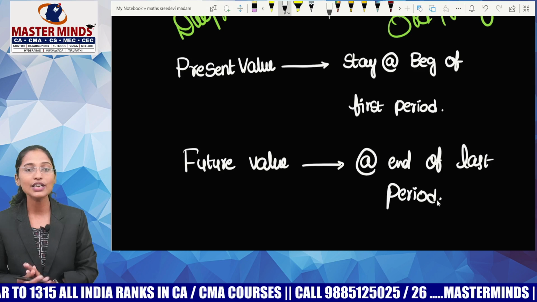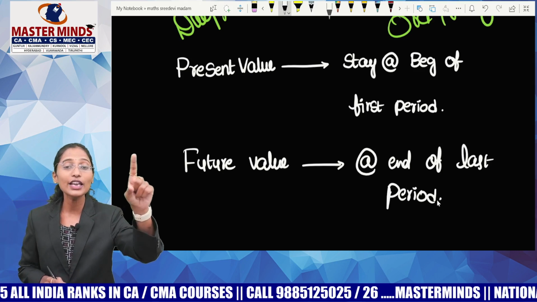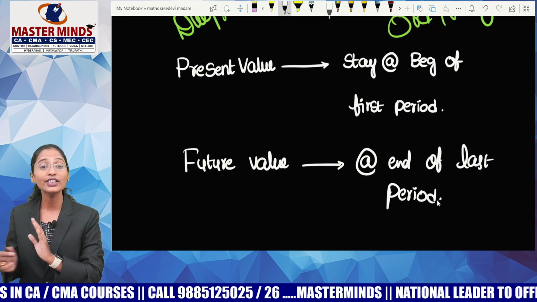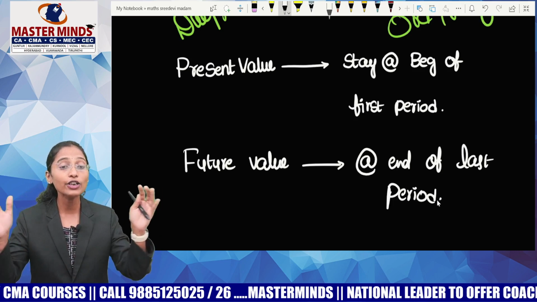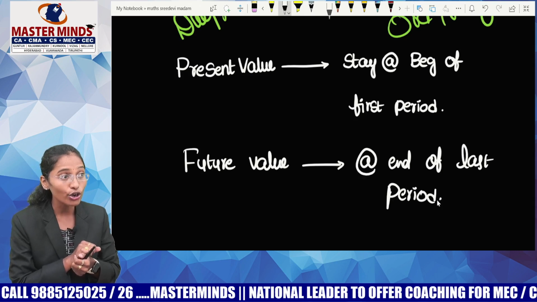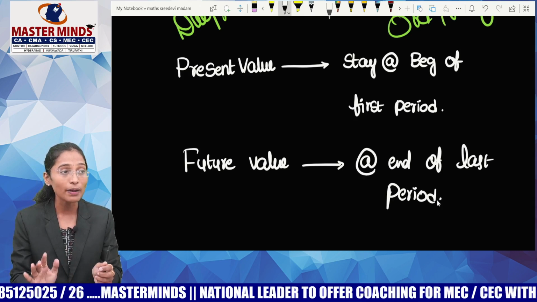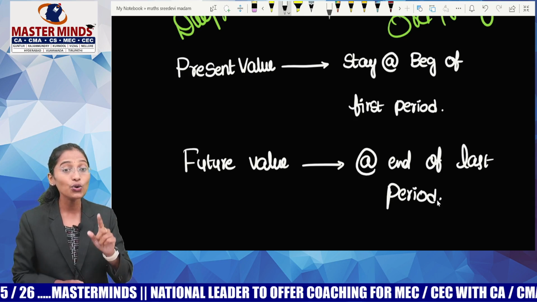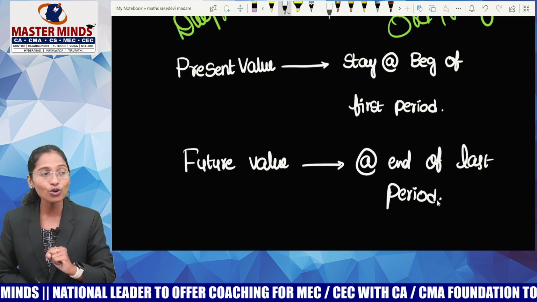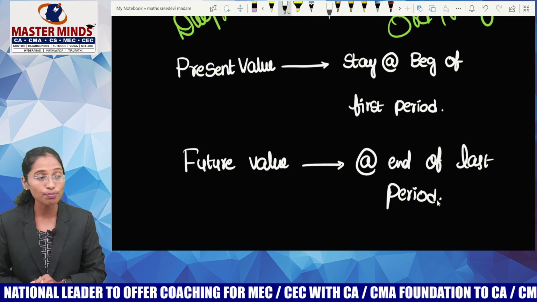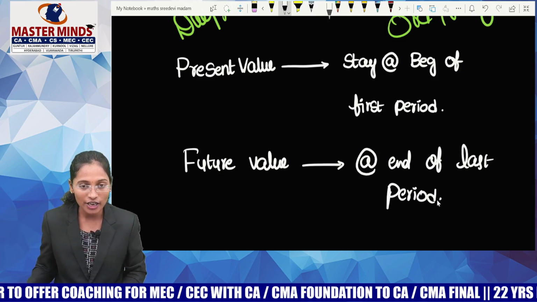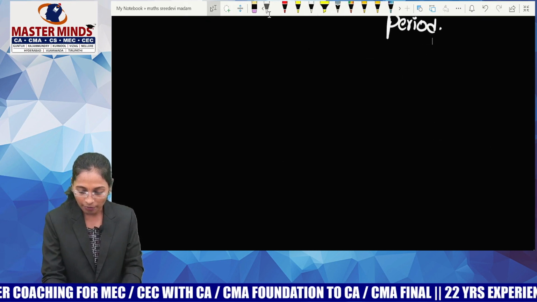If you are calculating present value, you should stay at the beginning of first period. If you are calculating future value, you should stay at the end of the last period, irrespective of the type of annuity that you are dealing with. Whether you are dealing with ordinary annuity or due annuity, it is completely irrespective. Present value: beginning of the first period. Future value: end of the last period.